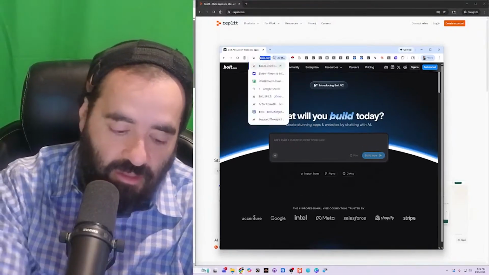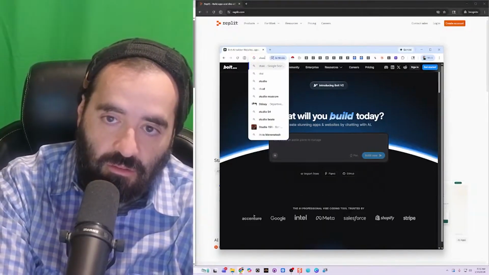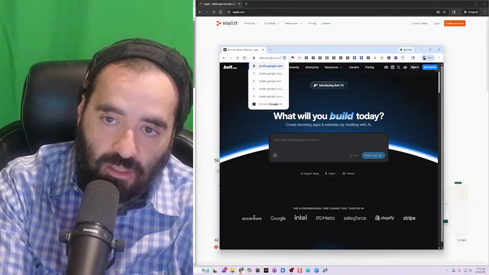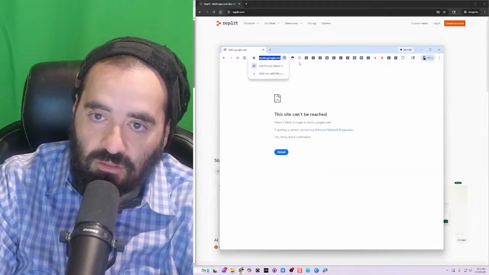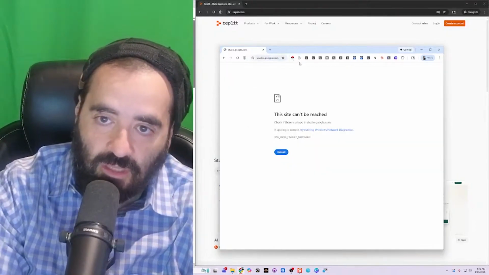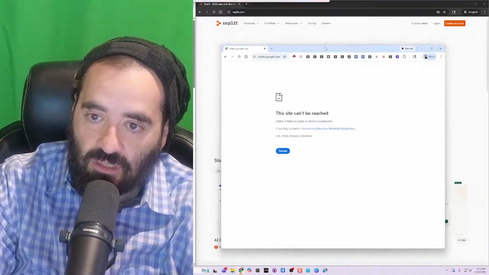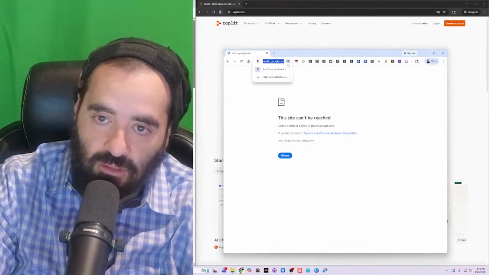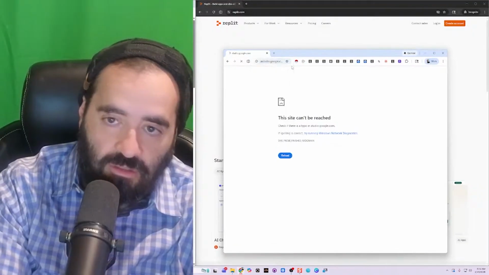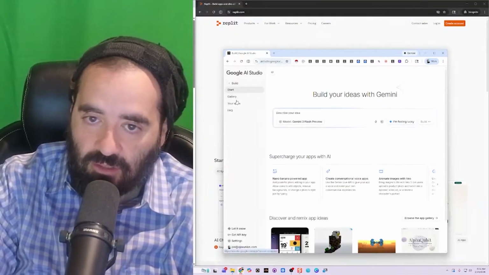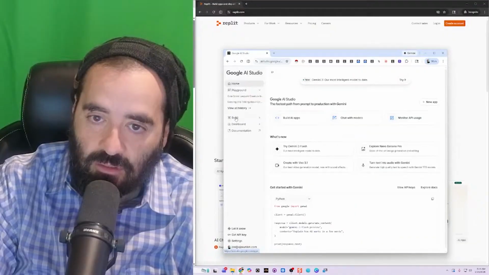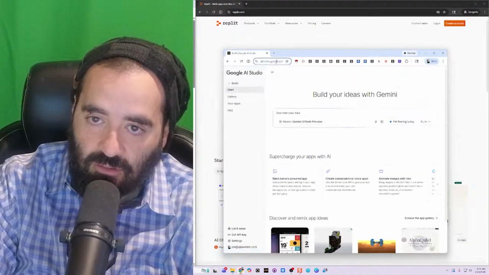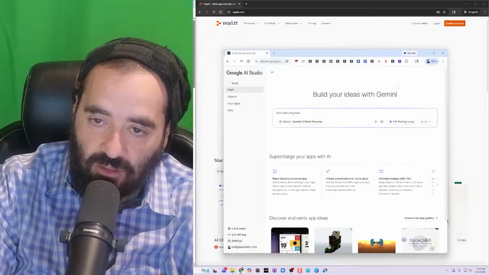The one that I really like is studio.google.com/apps. Let's see what it is. It says cannot reach the website, studio.google.com. Oh, AI Studio, sorry. aistudio.google.com, and then you click over here. You can build your ideas with Gemini. You click build. It's aistudio.google.com/apps. You could describe your idea right here.